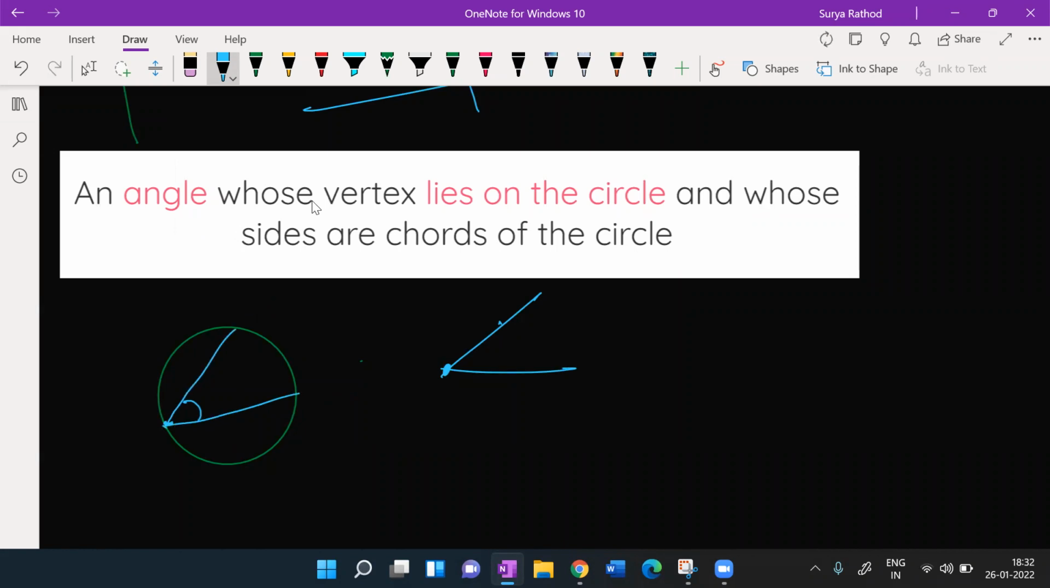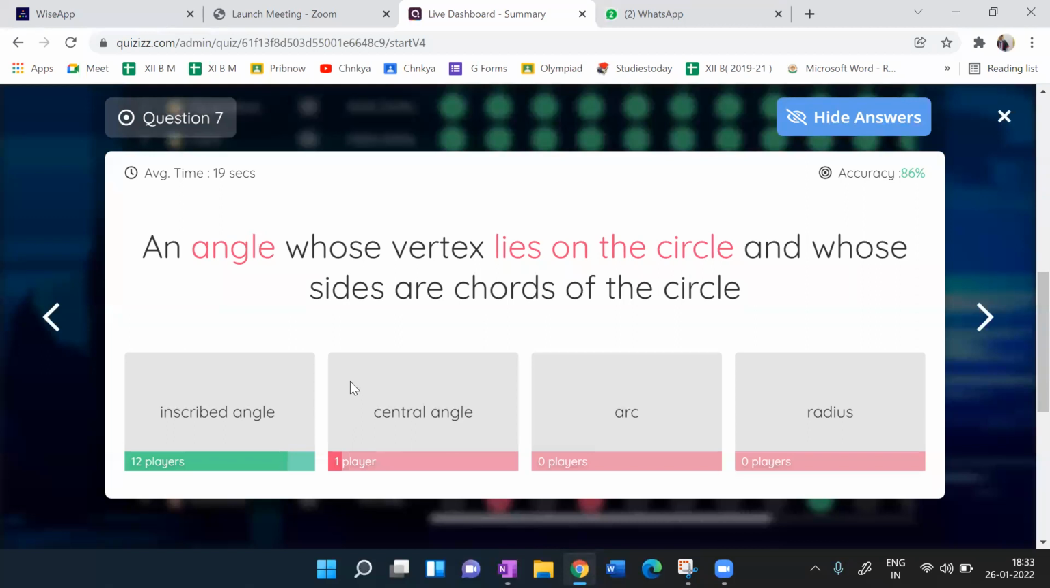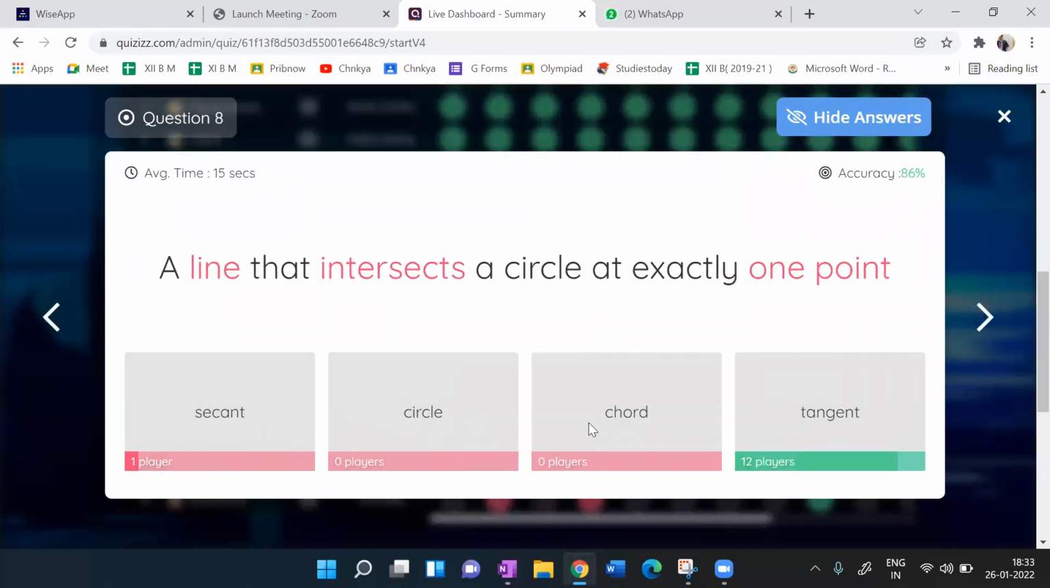Okay, these are chords. Some angle here, let's say alpha, some angle you have. What is that? It is an inscribed angle only, right? That is called an inscribed angle; it can't be a central angle, it can't be the radius. Of course, it's an inscribed angle. Now, a line that intersects the circle at exactly one point,